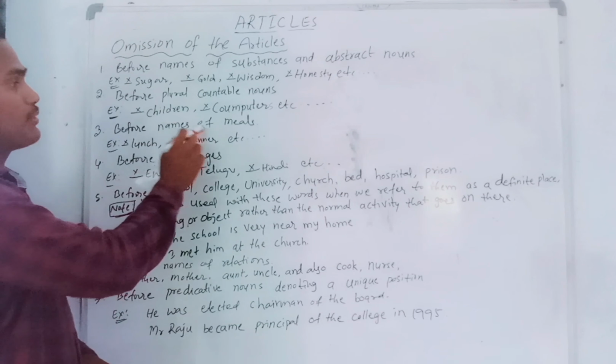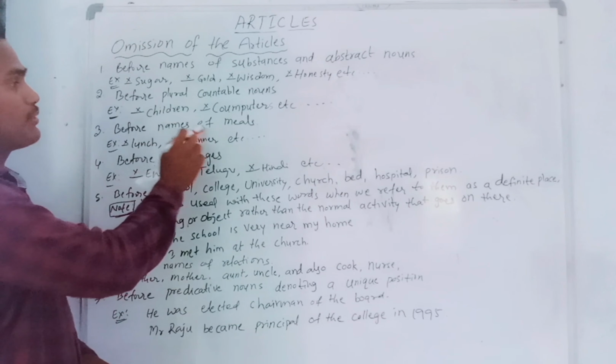So definite place, building or object rather than the normal activity that goes on there. If we talk about them in a normal sense, we don't need to write any kind of article. But school, university, college, building and any other places, if we are talking about them in a particular sense, definitely we can use the definite article the before them. But if we are talking about them in a normal sense, no need to write any article before them. So I hope you can find out the variation between the two senses. Okay? Good my dear students.